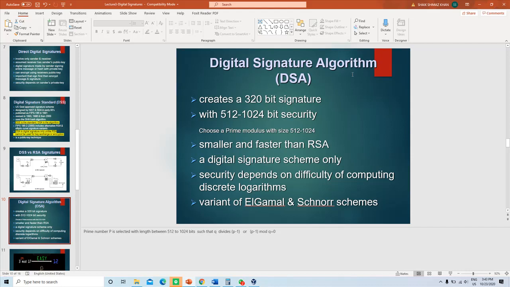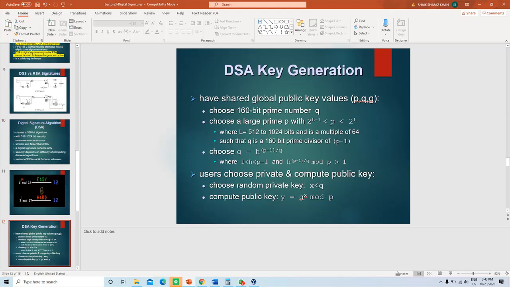So, Digital Signature Algorithm, DSA: the output of the digital signature size is 320 bits, with 512 to 1024 bit security. What is that? We will discuss it in the next slide. In the Digital Signature Algorithm, a prime modulus P would be used. Here you can see P.